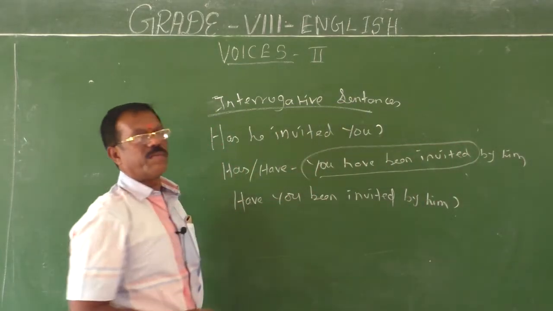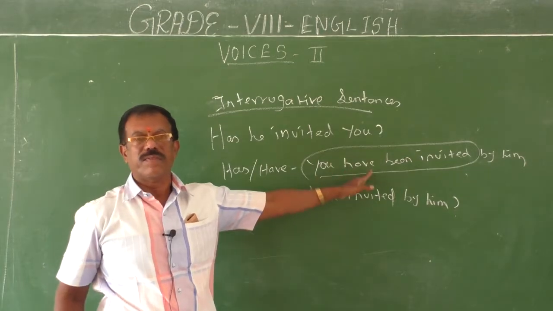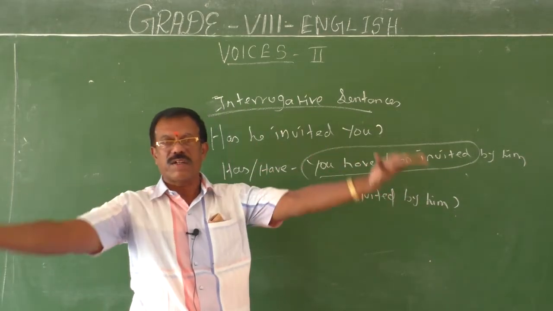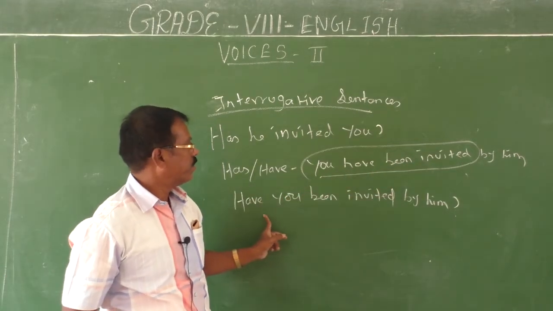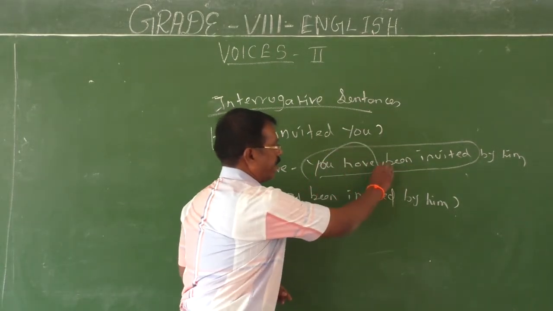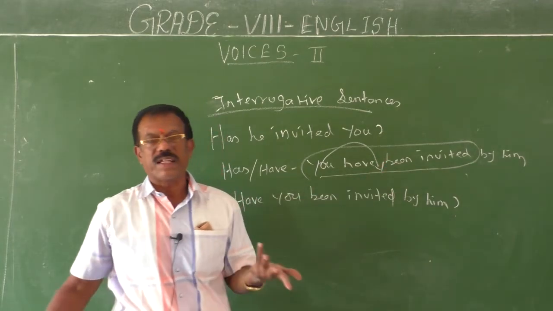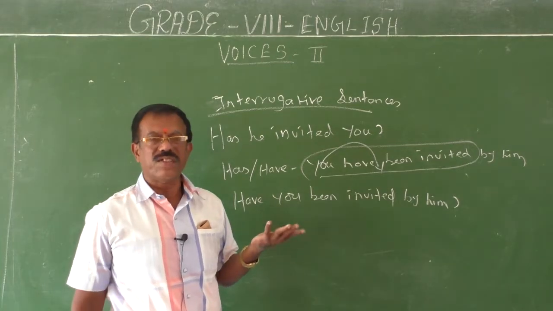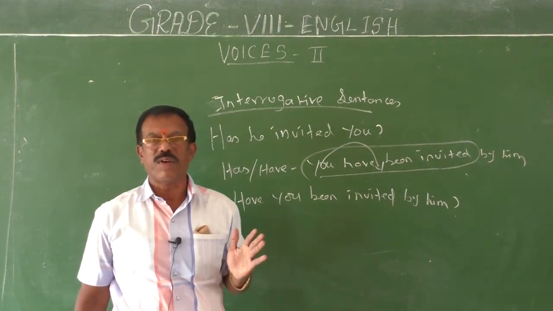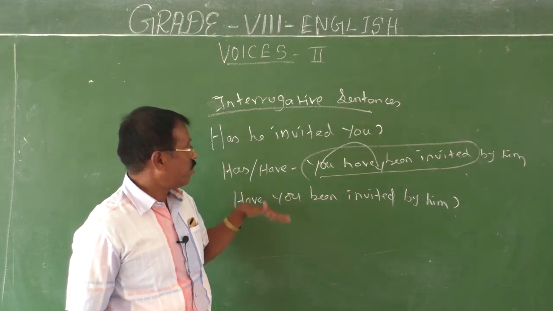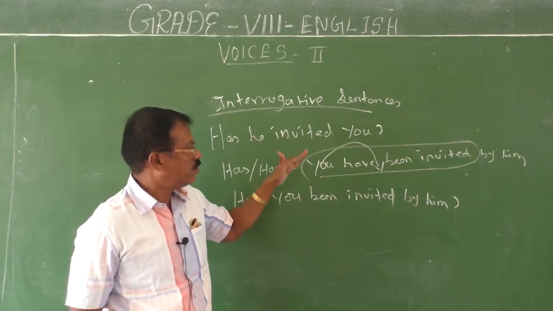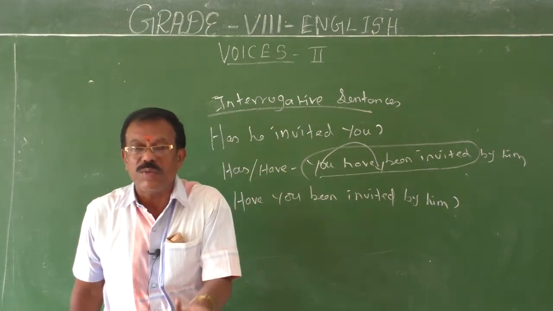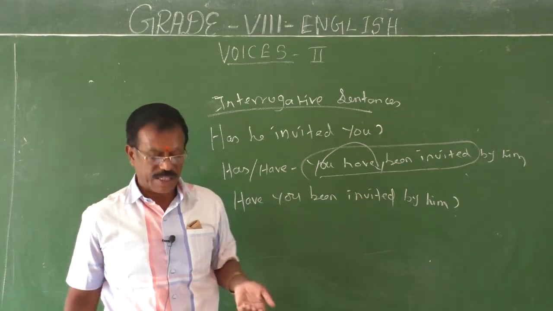This is in the statement form because the subject comes first, followed by the verb. If you split the verb into two and bring the subject in between, you will get a question. So, have, next bring the subject here: have you been invited? You will get a question form. This is the way to frame questions. So without any difficulty, you can change an interrogative sentence into passive form. But first you have to change the given interrogative sentence into statement form. Then from the statement form, derive the interrogative form in the passive structure.